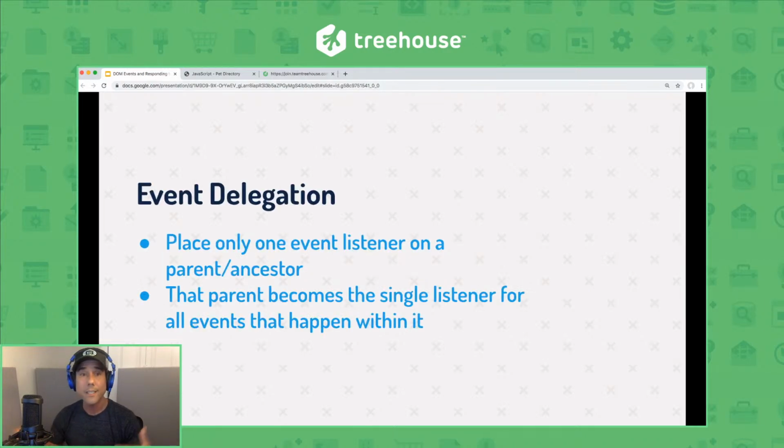So event delegation is a technique that lets you place one event listener on a parent or ancestor that can then delegate an event and handler functions to its nested elements. In doing so, we can write more powerful and efficient handlers and optimized code.